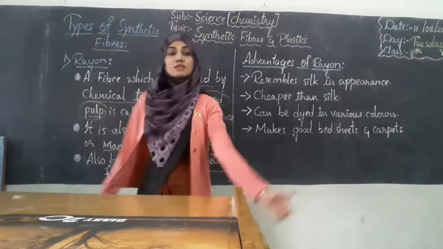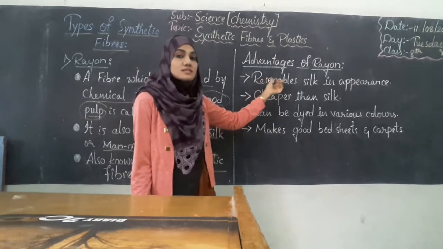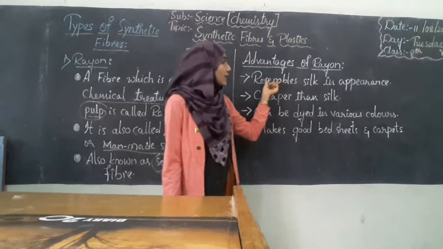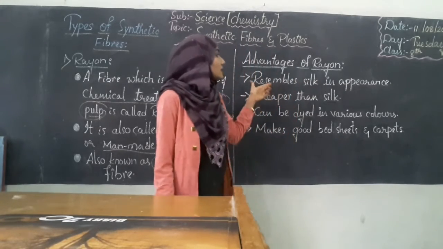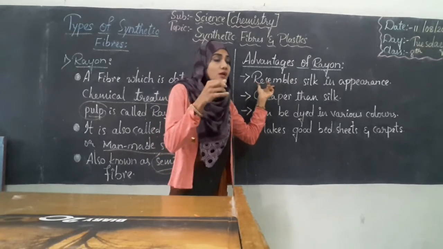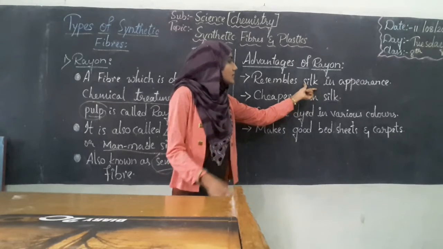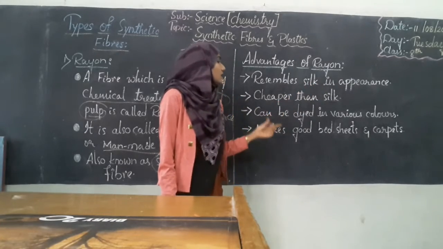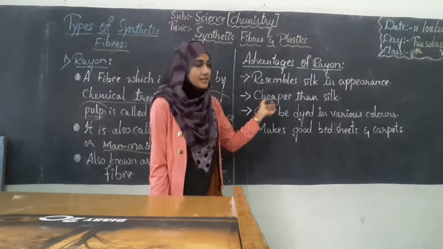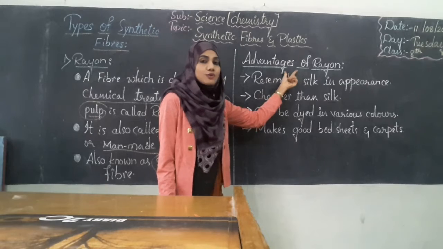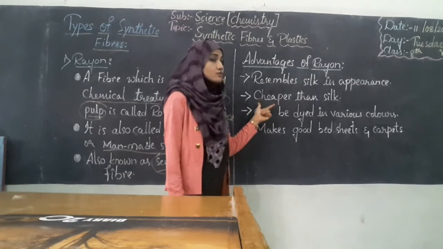Now we shall see the advantages of rayon. It resembles silk in appearance. As it is extracted from the wood pulp, it much resembles silk in appearance. Next, it is cheaper than silk. Natural silk costs more, whereas rayon costs less in price when compared to natural silk. And that is also an advantage.